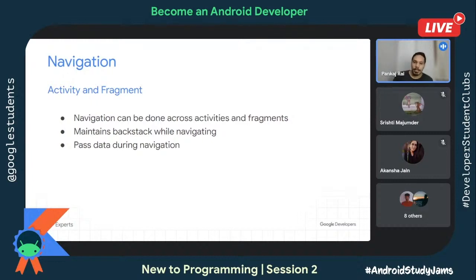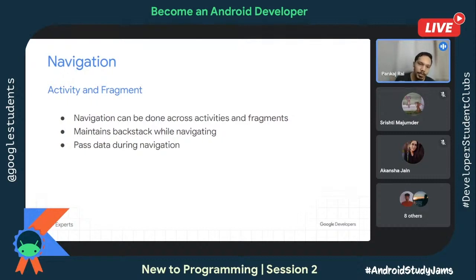So when you do navigation, that means moving from one screen to any other screen. It's also important to maintain the backstack. Now, what is that backstack? So backstack is, say for example, you're moving from screen A to B. Now, if the user hits the device back button, then it should again take you back to screen A. Just like, for example, if you're using WhatsApp, the moment you launch the app, you see all your chats.